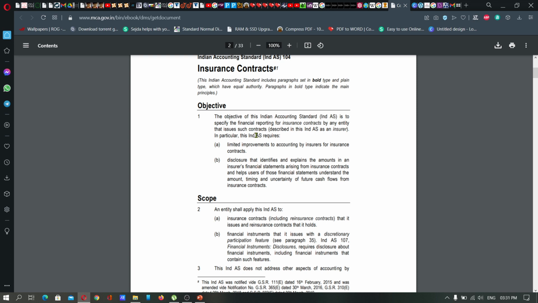So, any business or firm or corporate concern that deals with insurance contracts must comply with Ind AS 104. It will have the specified details or steps that have to be followed in an insurance contract between an insurer and the insured, and how these transactions have to be represented in the financial statements. All these aspects will be specifically mentioned in this particular standard, that is Ind AS 104.